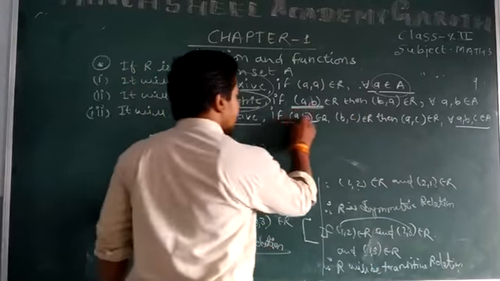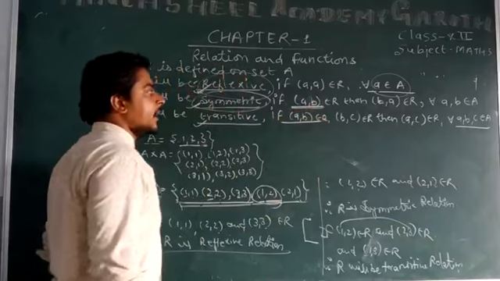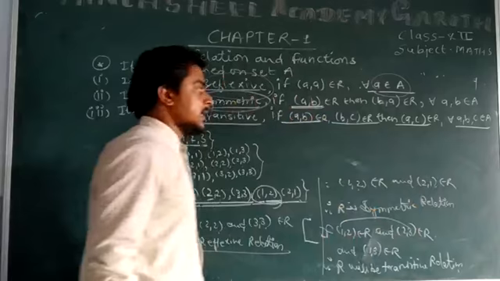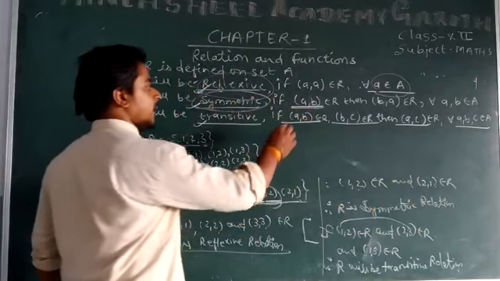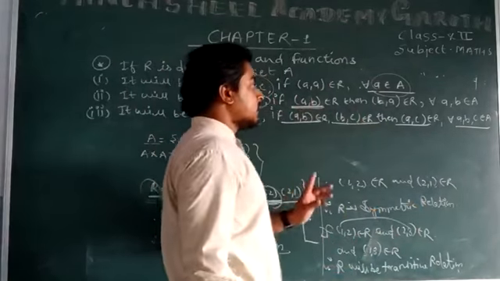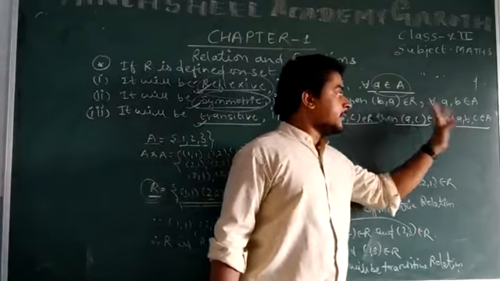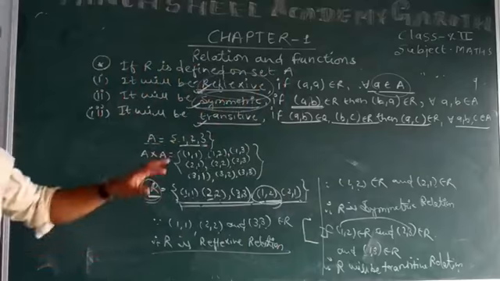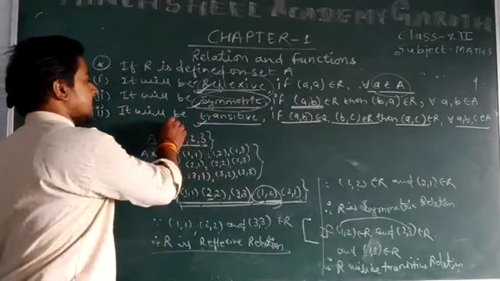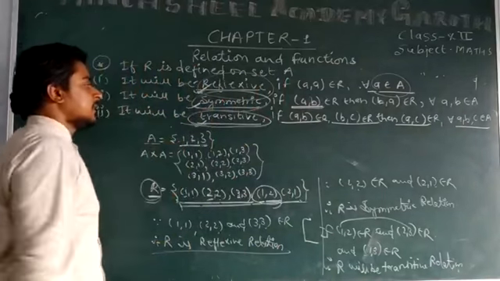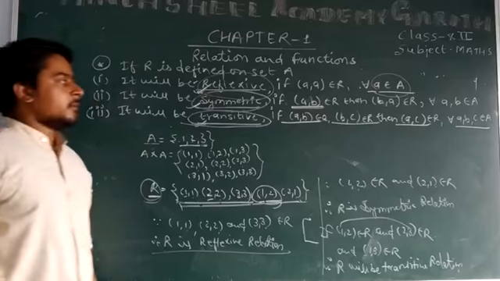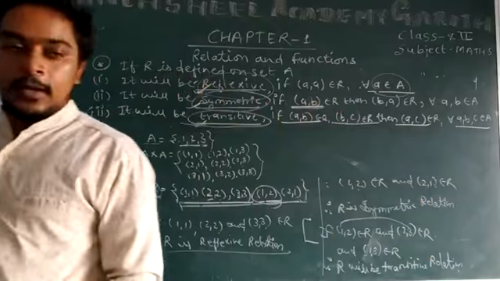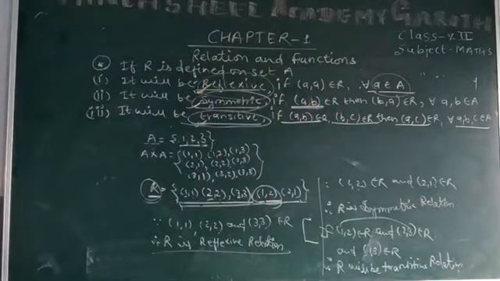If there is an ordered pair (a,b) in R and (b,c) in R, then the ordered pair (a,c), of the first and third element, also belongs to R, then R is a transitive relation, for all a, b, c belonging to the same set.